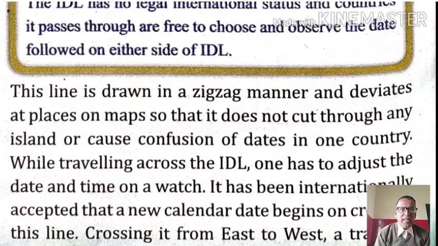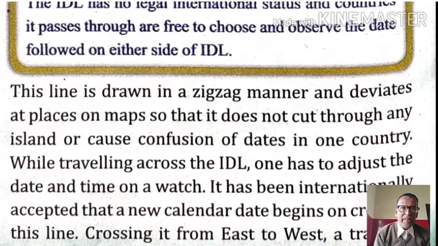Second point is that it is marked as 180 degree longitude. It is neither east nor west, because this line of longitude is only one line which stands for both east and west, and this particular meridian is the basis of the International Date Line.